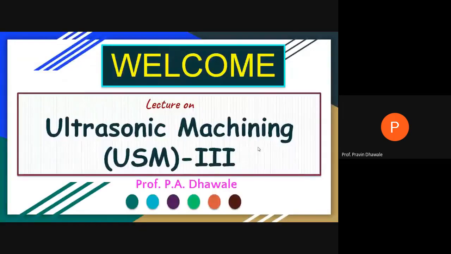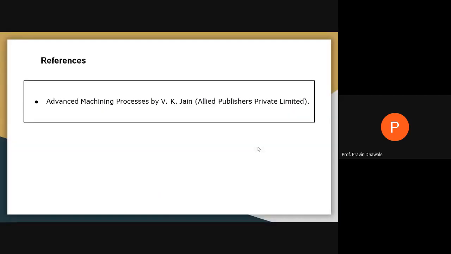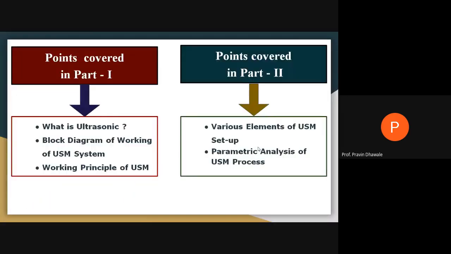In the next part, as we covered in the first part, that is the block diagram of ultrasonic machining. It helps to explain the working of the ultrasonic machining process and the working principle on which ultrasonic machining works. We have studied the working principle in the first part.